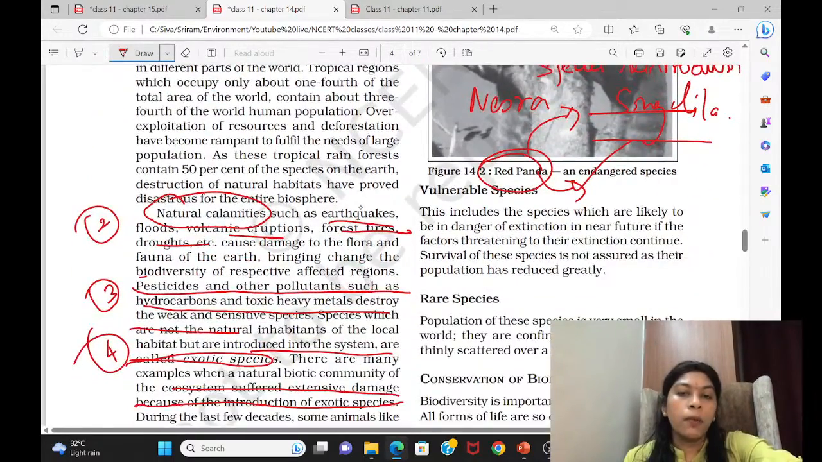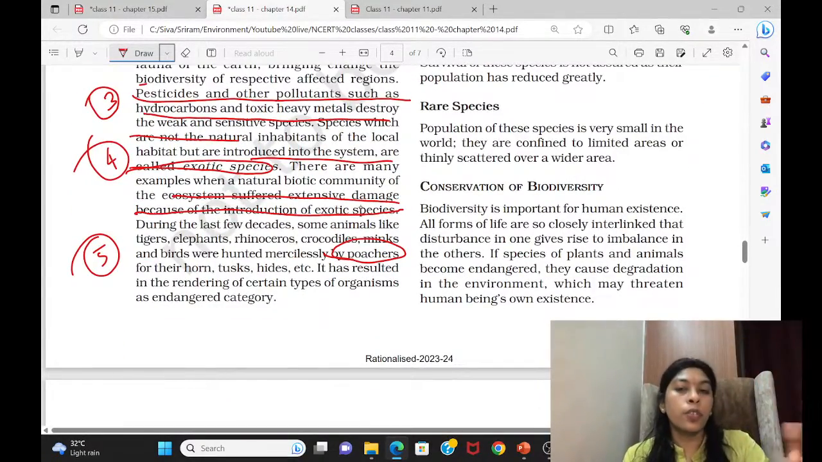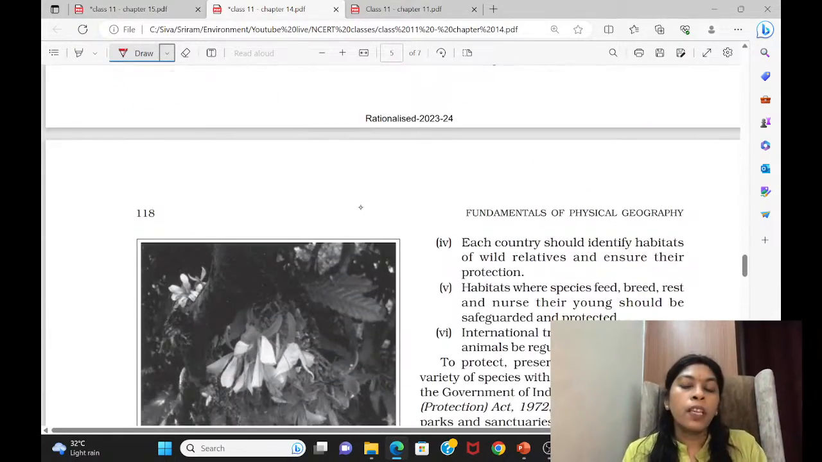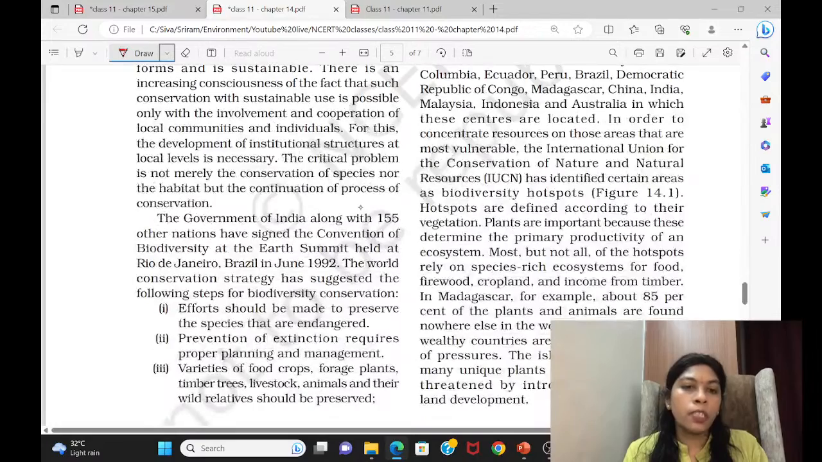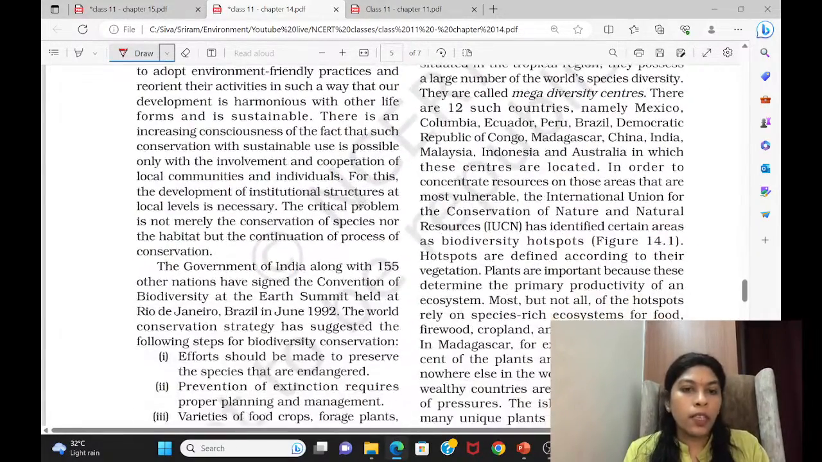So this way you can see vulnerable species, rare species, and all that you can study in IUCN. No need to read here. Then they have given conservation of biodiversity. In this conservation of biodiversity, not much information is given, except what you can see there.